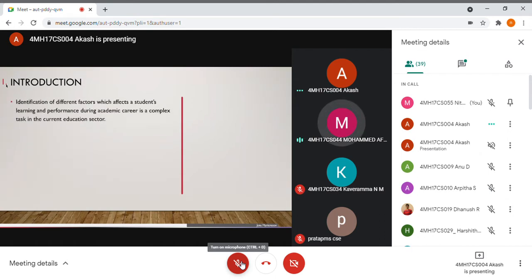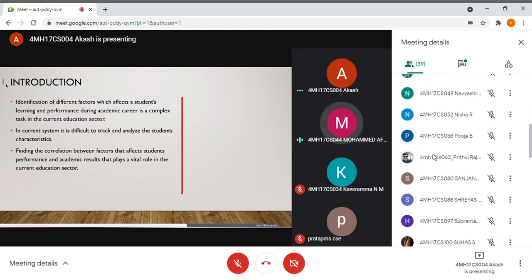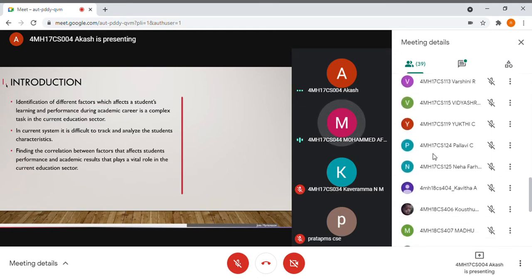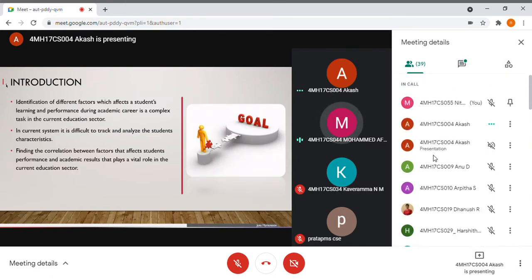Our project's major goal is to analyze the performance of students and the factors affecting performance during their academic career. It is a complex task for an institution to do manually, and it is also tedious for lecturers to keep track of individual student performance. Our project contributes by automating the analysis of student performance and grouping students so the institution can focus. As of now, there is no automation tool that can predict student performance. Our software model also finds the correlation between factors that affect student performance and academic results.